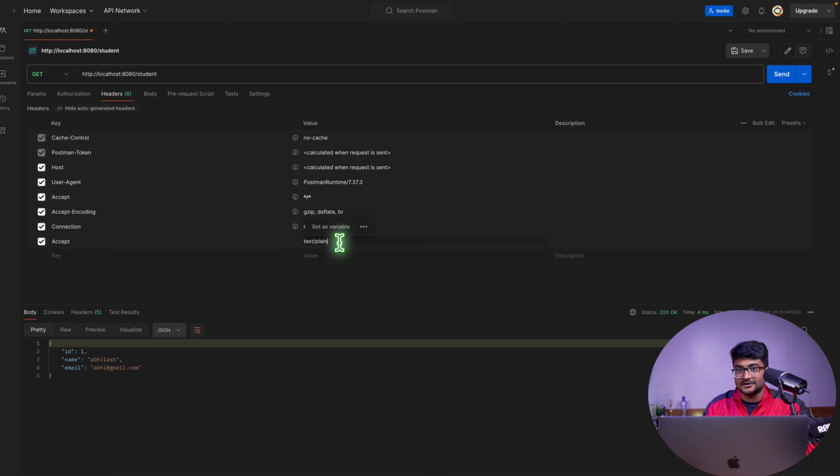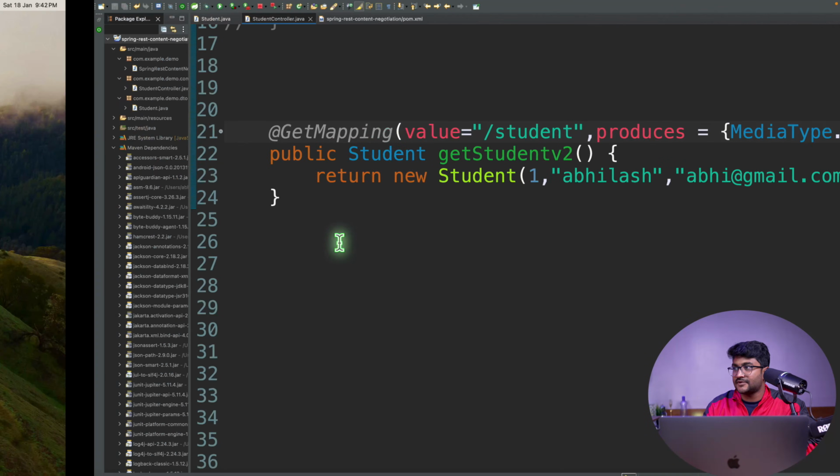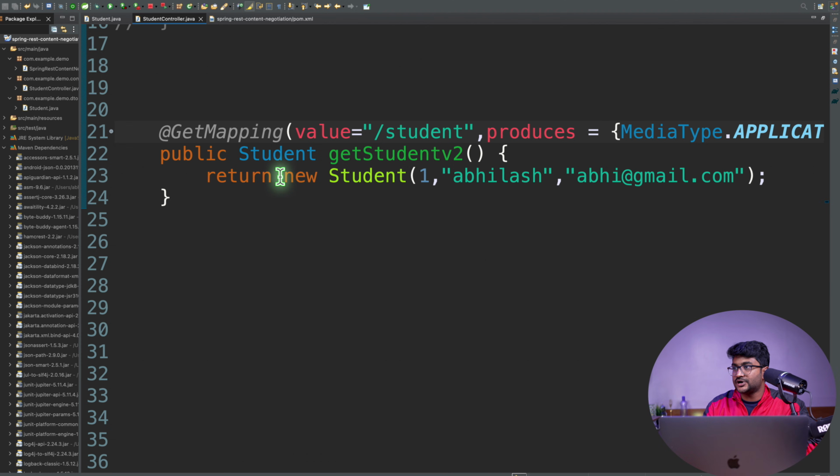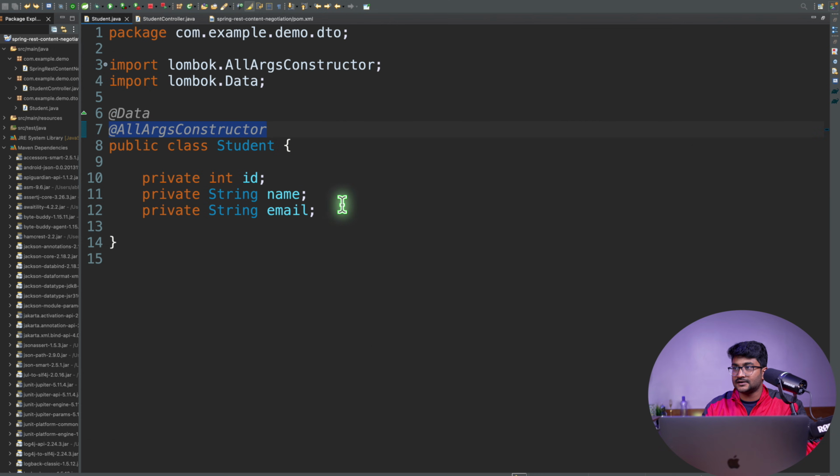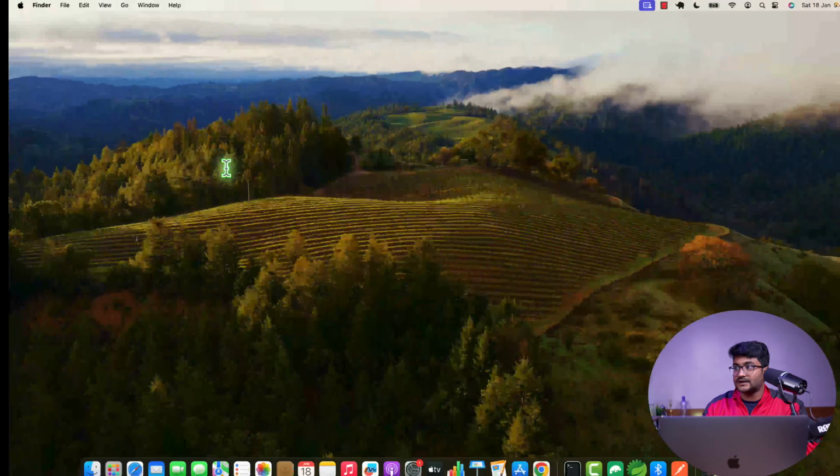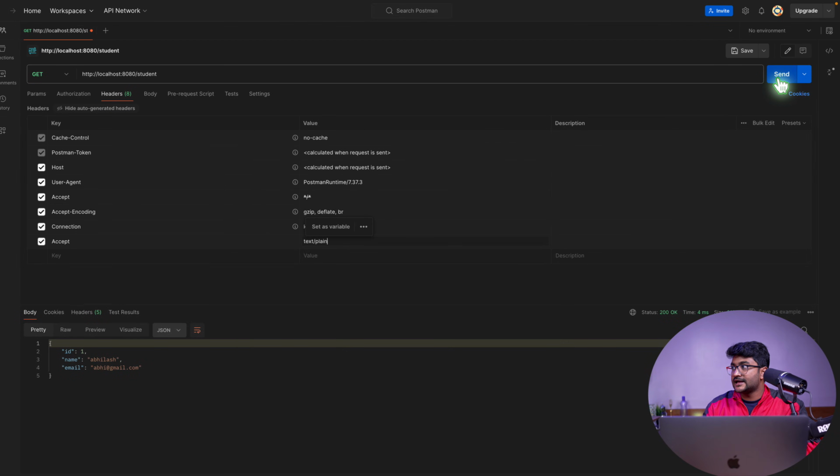Now what is going to happen? So do you think if I'm going to come to this method, Spring Boot is going to convert this object to plain text by invoking the toString method of the student? Here, obviously, we have the toString method available because we have @Data. And it will send us the data in plain text format. Let's just see whether that is going to happen. If I'm going to do send, here the accept type is text plain.